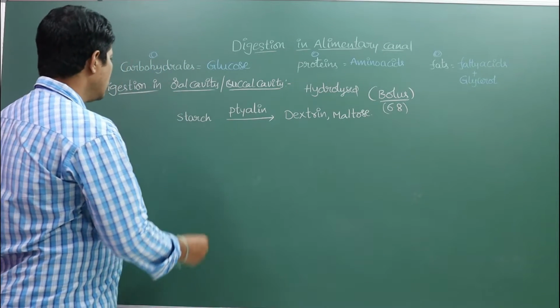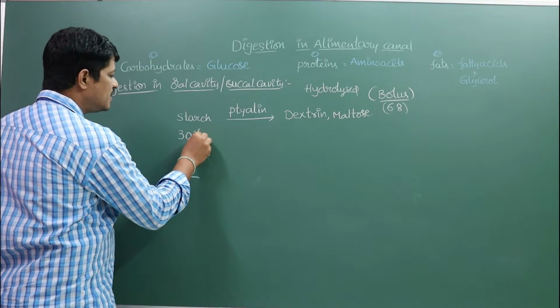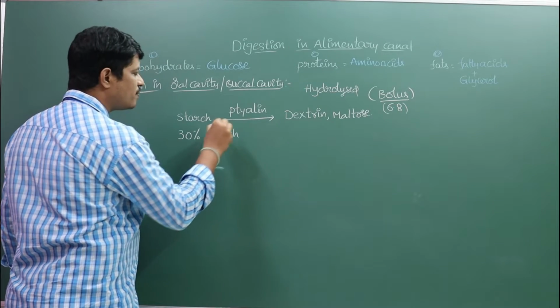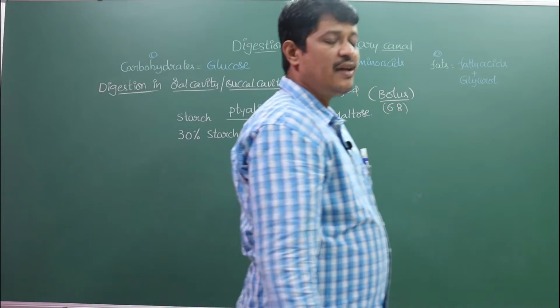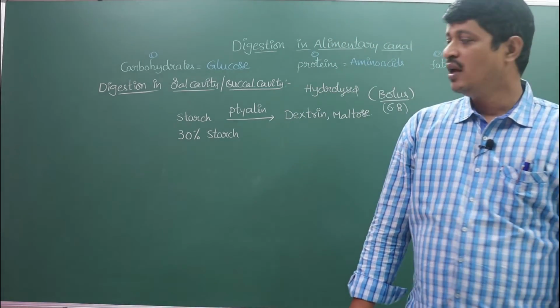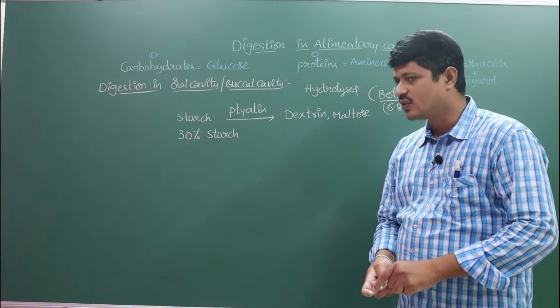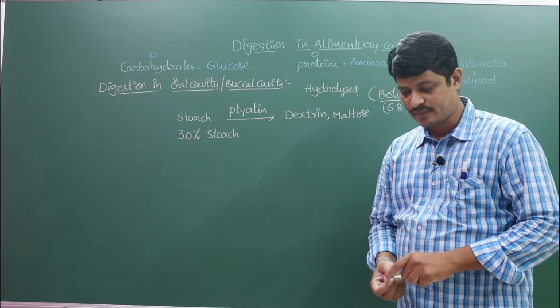See, here in the oral cavity, nearly 30% of the starch is hydrolyzed by the action of the ptyalin or the salivary amylase.